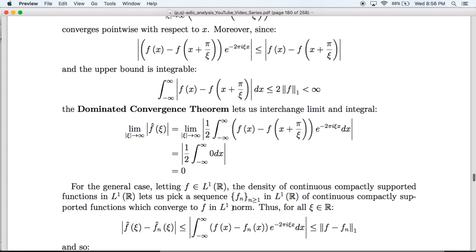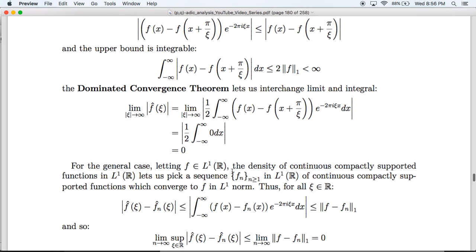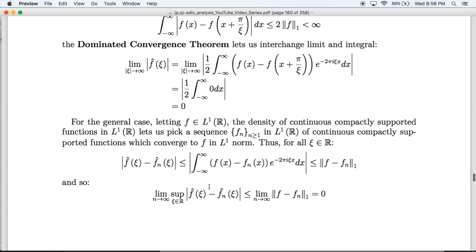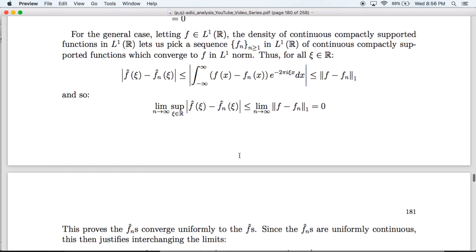For the general case, we let f be integrable, and since the continuous compactly supported functions are dense, we can pick a sequence of such functions, f_n, which converge to f in L1 norm. And so the difference between f's Fourier transform and f_n's Fourier transform is bounded by the L1 norm of f minus f_n, and then taking the limits, we get this as desired.